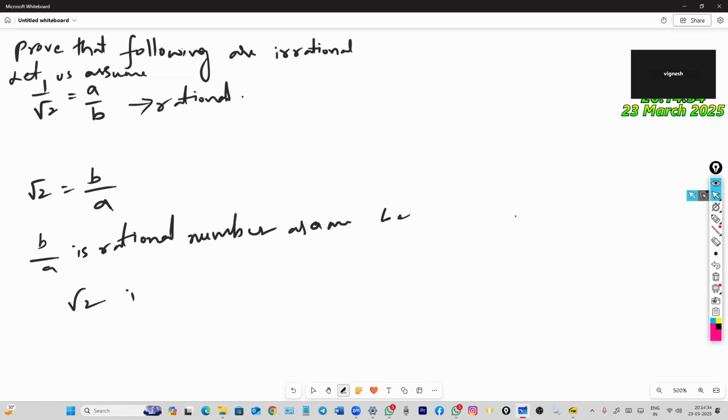Root 2 is therefore rational, but our assumption is wrong. Root 2 is an irrational number. This contradicts the fact that 1 by root 2 is a rational number.